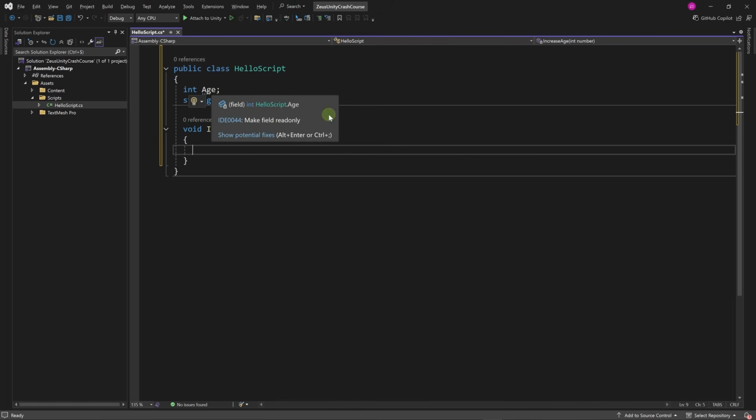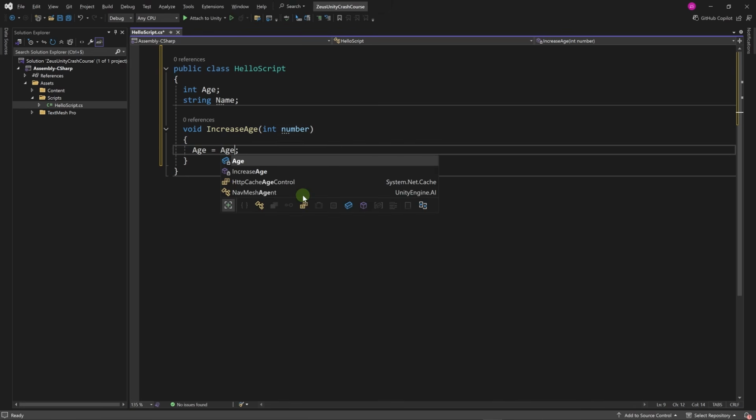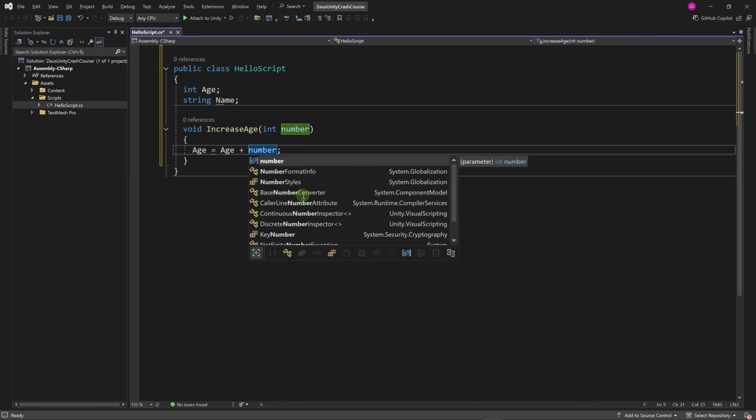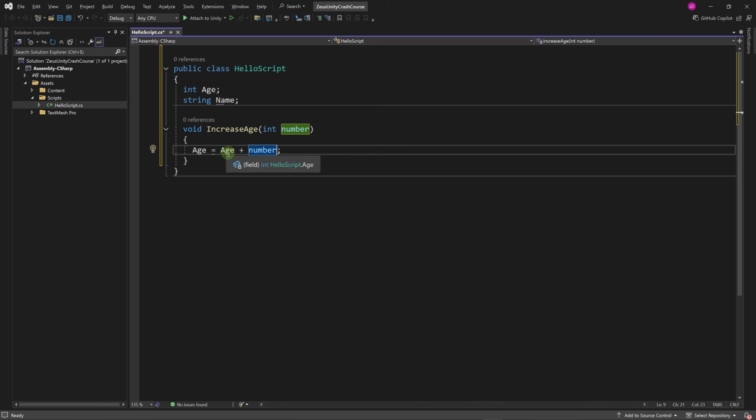To increase age or to set any variable to any value, say age equals a number, for example 10, then we write a semicolon. Now in order to increase age by this number, we can write age equals age plus that number. Now what this will do is we will use the value already stored in age and we will add the number to that value. Then we'll store the results of this addition into the age variable. Okay, let's save our script. I'm going to hit Ctrl S or click on this button.